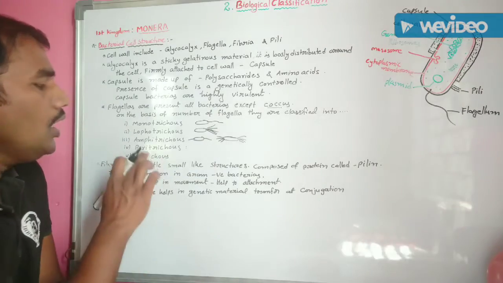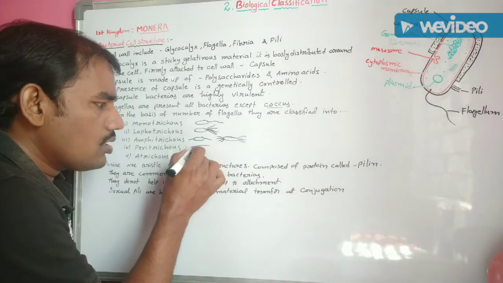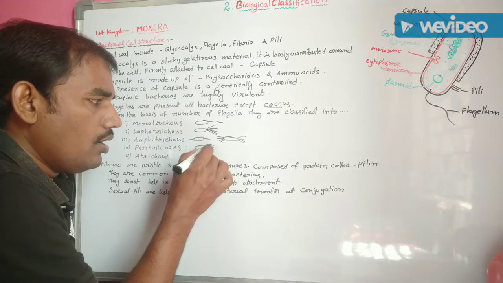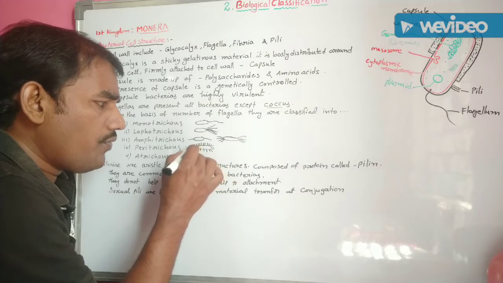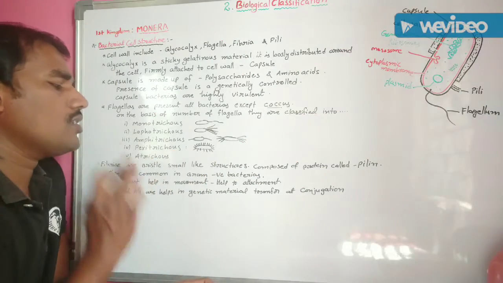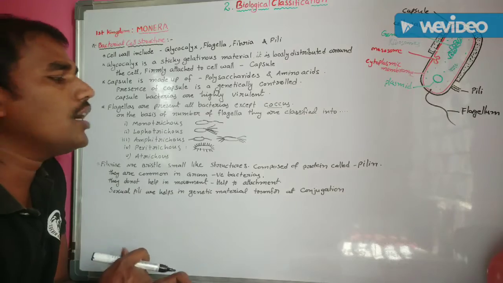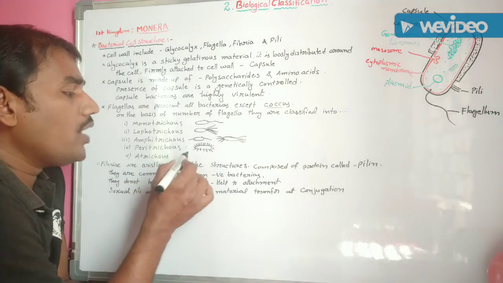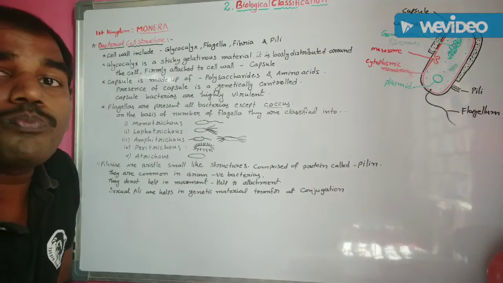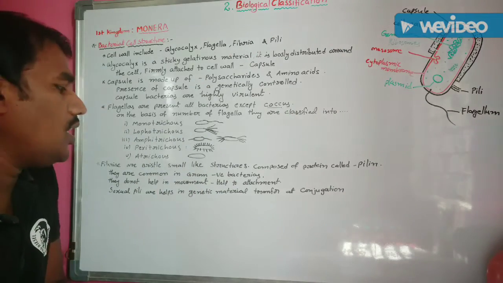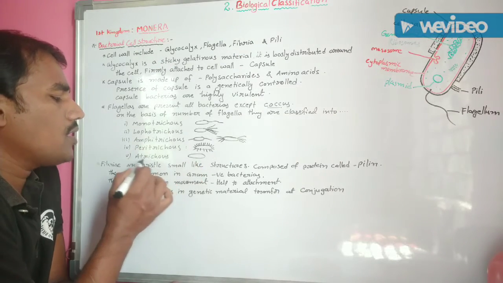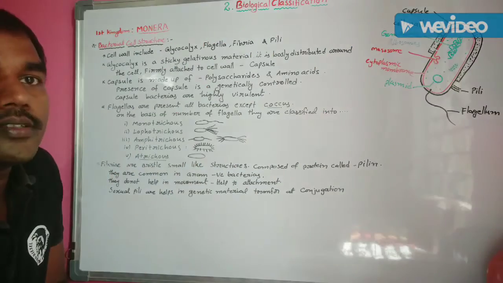Understand? Peritrichous means more than one flagella are present throughout the surface of the bacteria. This type of bacteria are called peritrichous bacteria. Another last one is atrichous. Flagella are absent. This type of bacteria are called atrichous.